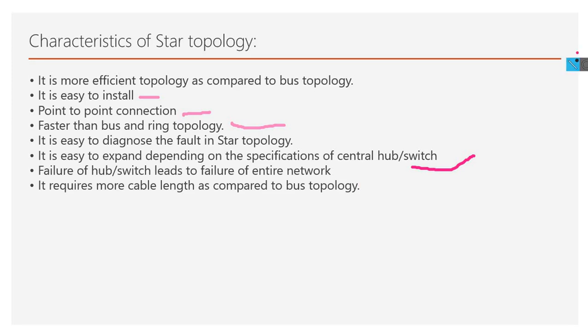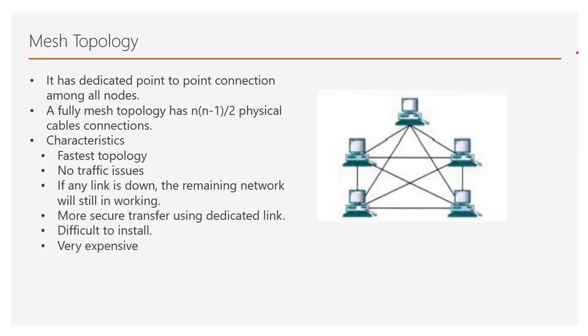Now we are moving to the last topology, called mesh topology. It is the best topology but very expensive. In mesh topology, every node has dedicated point-to-point connections. For example, between these two computers there is a dedicated link, and between these two computers there is a dedicated link. So it has dedicated point-to-point connections among all nodes.